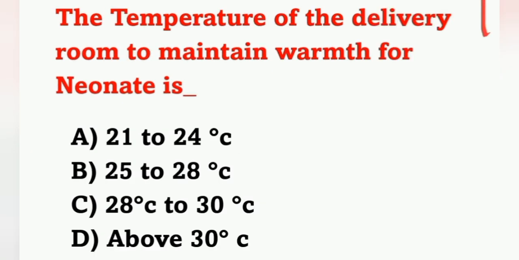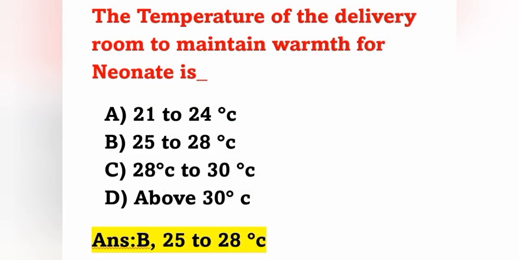And the next question: the temperature of the delivery room to be maintained for warmth of neonates is? Option A, 21 to 24 degrees Celsius. Option B, 25 to 28 degrees Celsius. Option C, 28 to 30 degrees Celsius. Option D, above 30 degrees Celsius. Correct answer is 25 to 28 degrees Celsius. The delivery room temperature should be maintained at 25 to 28 degrees Celsius.